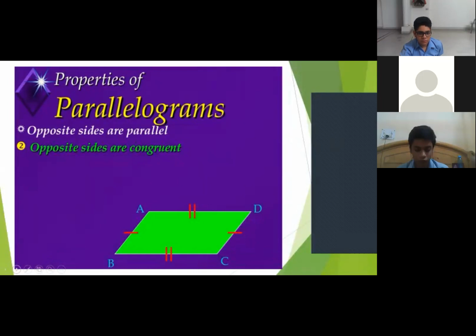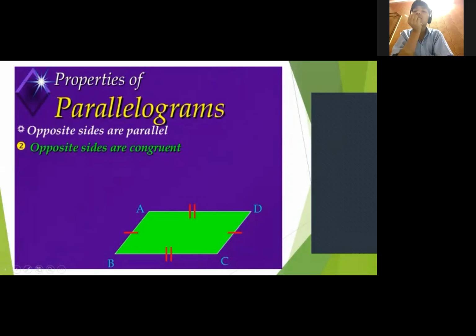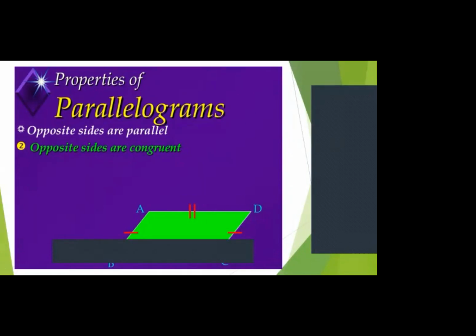Give the heading properties of parallelograms. Start writing properties of parallelograms. And write the first property. Opposite sides are parallel. Opposite sides are congruent. You can say congruent, or you can say of equal measure. It's one and the same thing. Are you all writing down, children?